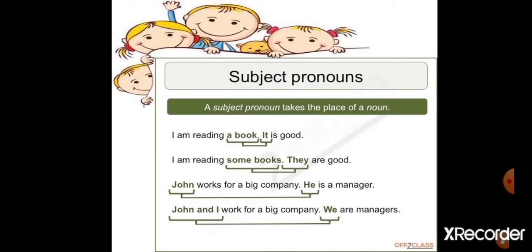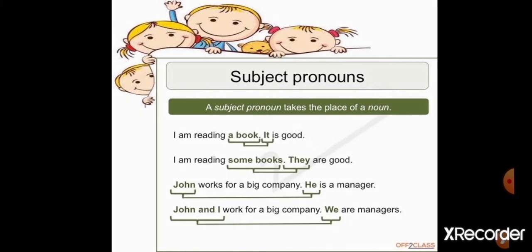John is being replaced with which word? He. So, he is a subject pronoun. John and I work for a big company. We are managers. So, here we are talking about two persons. So, plural it is we. We is a subject pronoun.